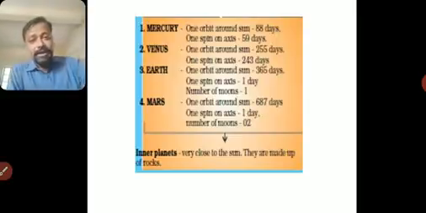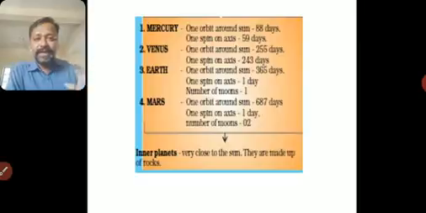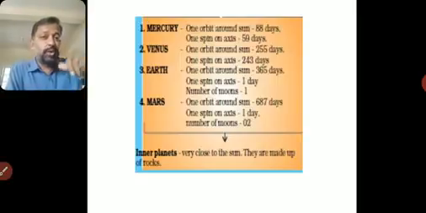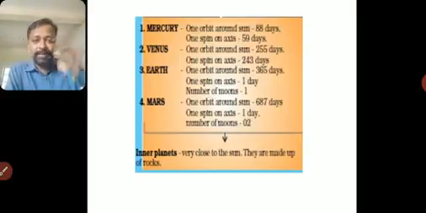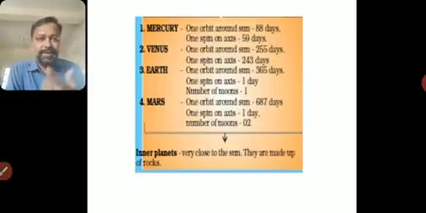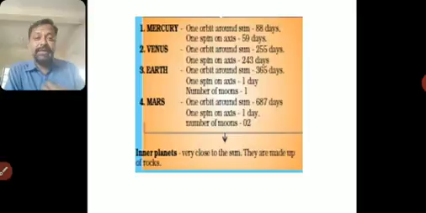Fine. And orbiting around the Sun is called revolution. One orbit around the Sun takes 88 days for Mercury, whereas it spins within 59 days. It takes a lot of time to spin. It spins very slowly. How much time does Earth take to spin? 24 hours, or 1 day we can say. Mercury takes 59 days. So our 1 day is their 59 days.